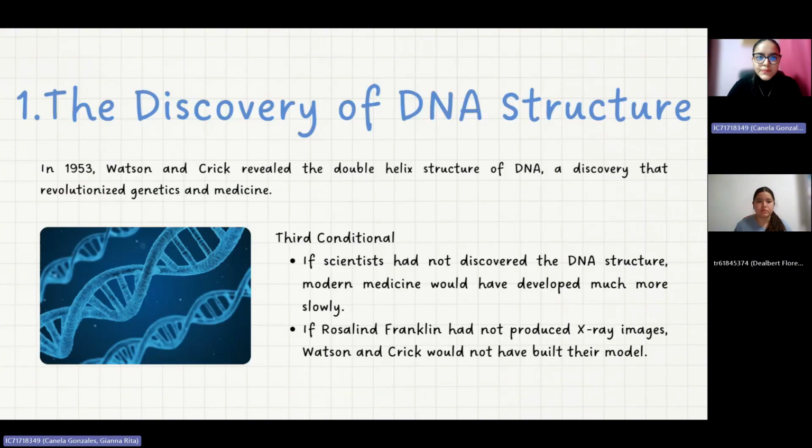Scientific discoveries. Number 1, the discovery of DNA structure. In 1953, Watson and Crick revealed the double helix structure of DNA, a discovery that revolutionized genetics and medicine. Third conditional: if scientists had not discovered the DNA structure, modern medicine would have developed much more slowly. If Rosalind Franklin had not produced X-ray images, Watson and Crick would not have built their model.